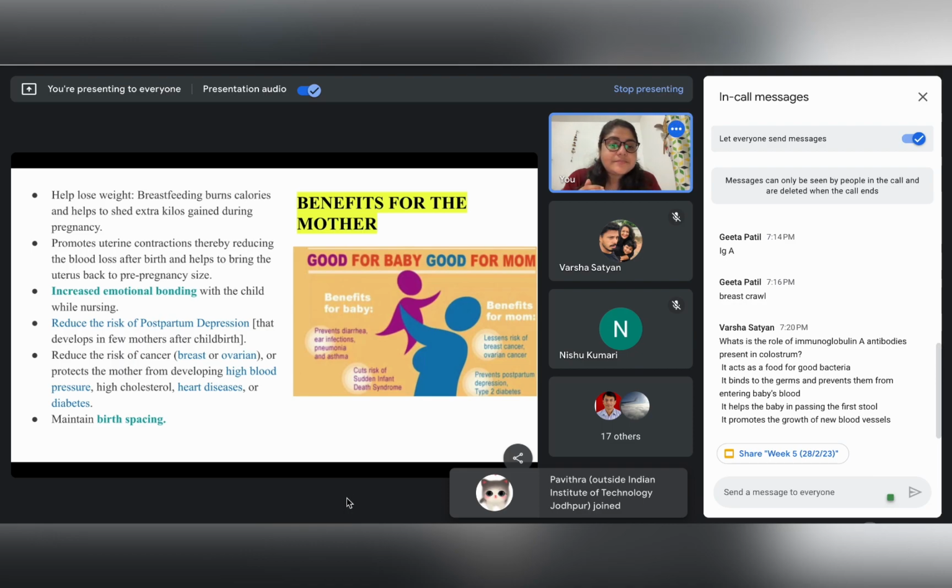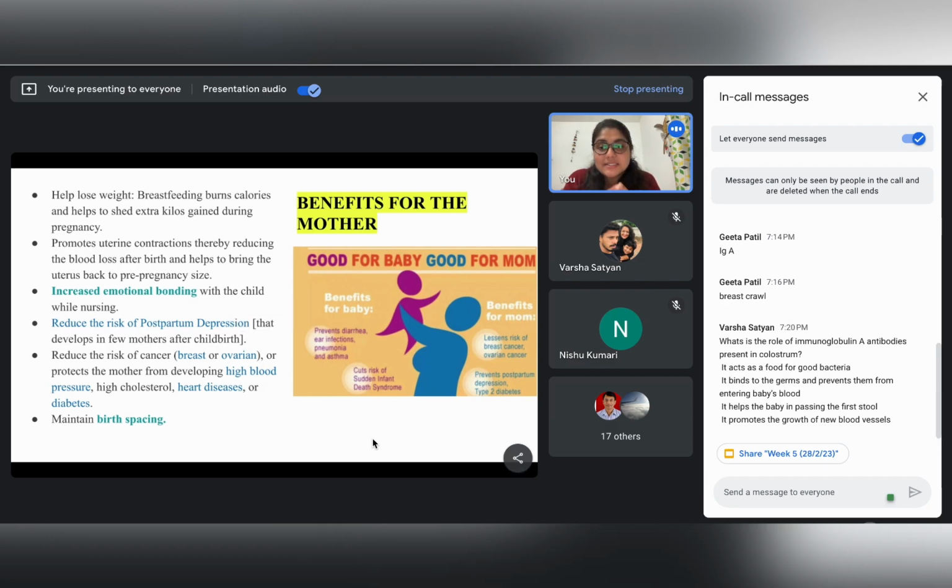Apart from that, breastfeeding expedites the emotional bonding with the child while nursing. Many of us already know that after delivery, a phase of depression exists for the mother which is called postpartum depression. This is not at all desirable for the mother, so breastfeeding also reduces the risk of postpartum depression in mothers.